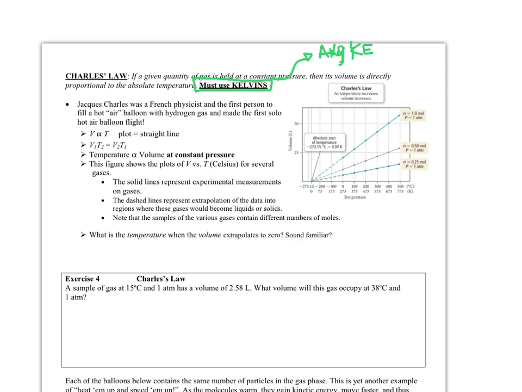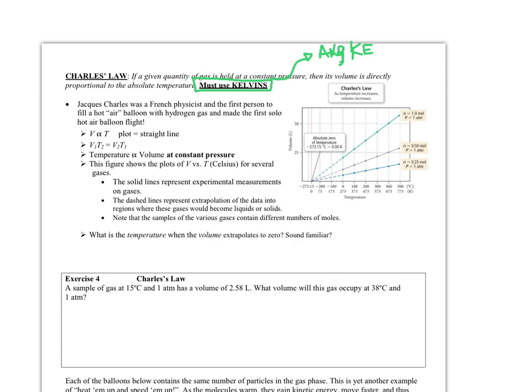Jacques Charles was a French physicist, and the first person to fill a hot air balloon with hydrogen gas, and he made the first solo hot air balloon flight. That's because of his study of volume and temperature. He was able to use the heat and the gas within his hot air balloon to keep the volume of the balloon full so that it would continue to float. That was how his premise worked.